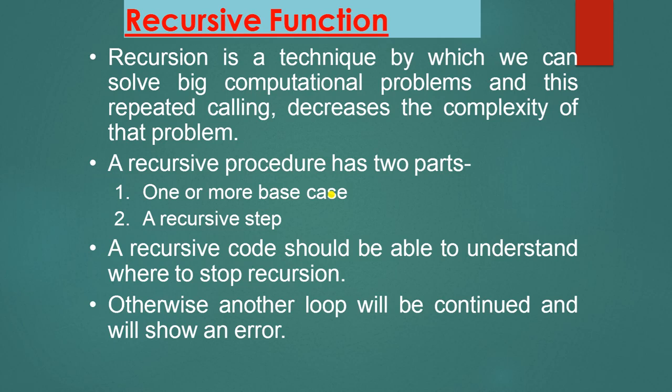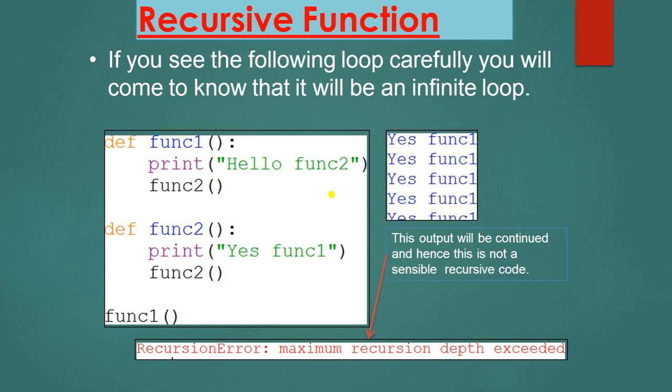Next, a recursive code should be able to understand where to stop the recursion. Otherwise the loop will continue and will show an error. You can see here this loop will go infinite. You can see function 1. Here the statement is hello, and function 2 is called. In function 2, function 1 is called. And I am calling this function 1.